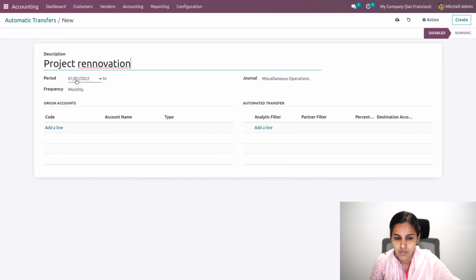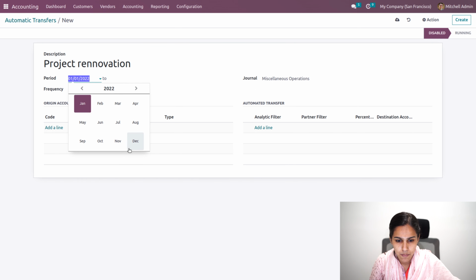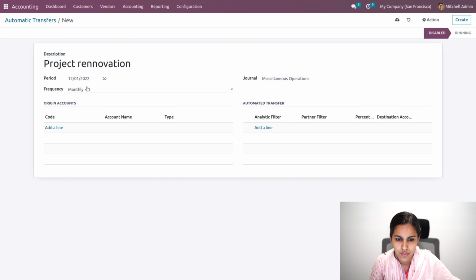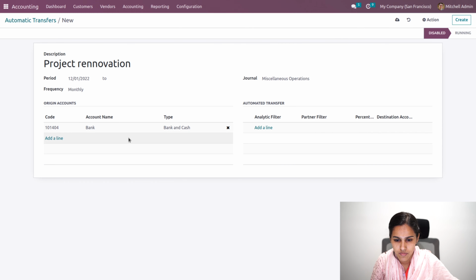So this starts from 2022. I'll put it from December itself, from December 1st. So monthly, the amount will be transferred from this origin account, and the automated transfer will happen to this destination account. So here I'll be adding our bank. Okay, so the bank account has been added.